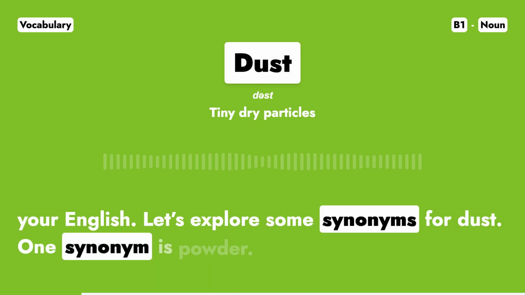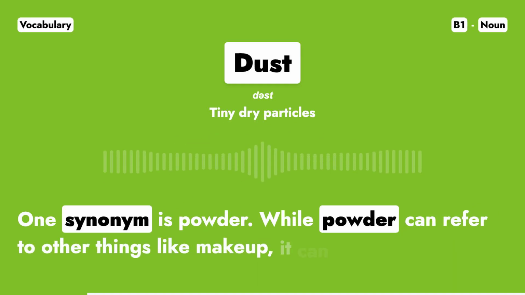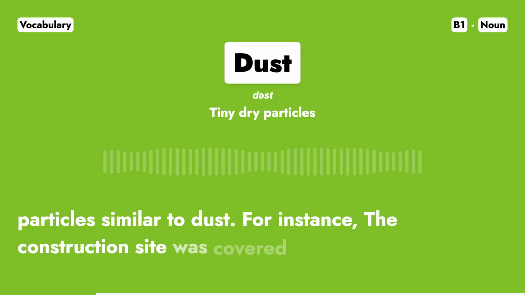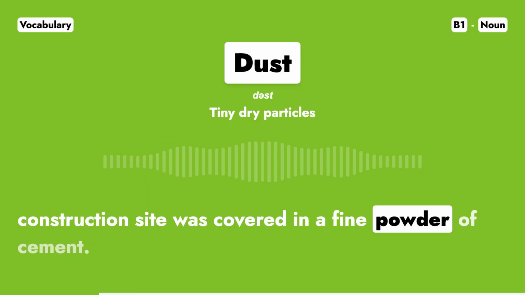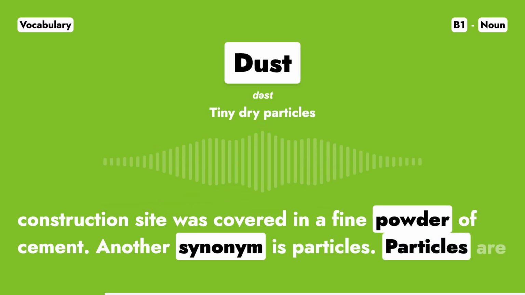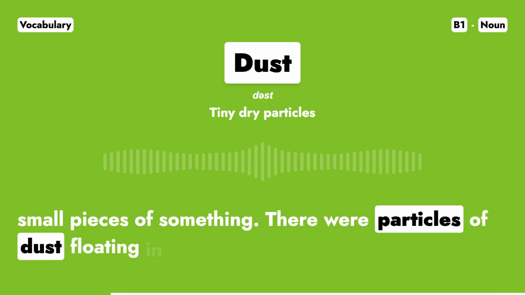One synonym is powder. While powder can refer to other things like makeup, it can also describe fine particles similar to dust. For instance, the construction site was covered in a fine powder of cement. Another synonym is particles. Particles are small pieces of something. There were particles of dust floating in the air.